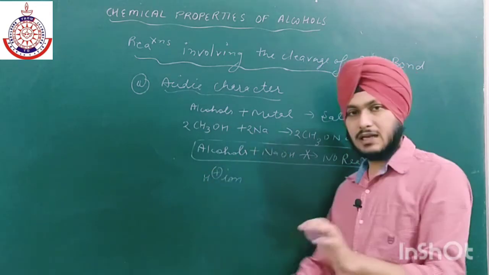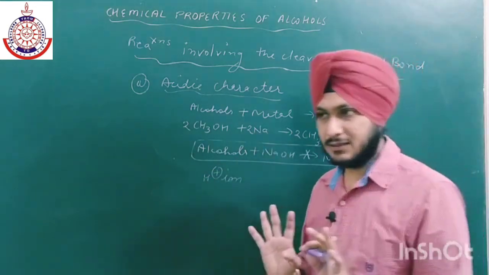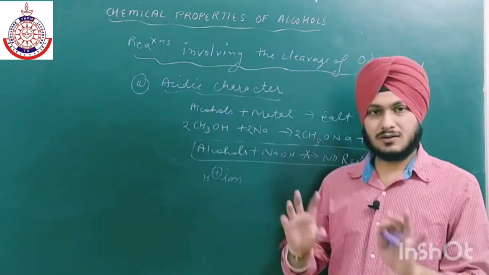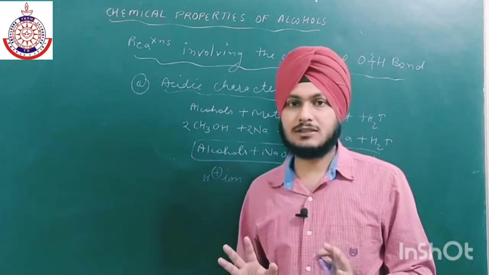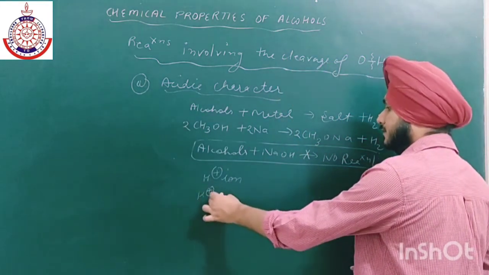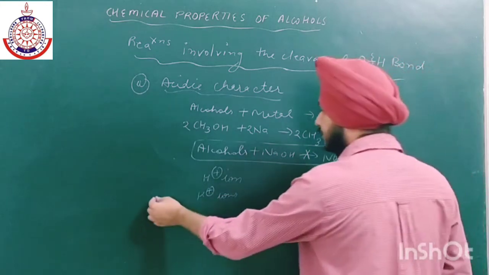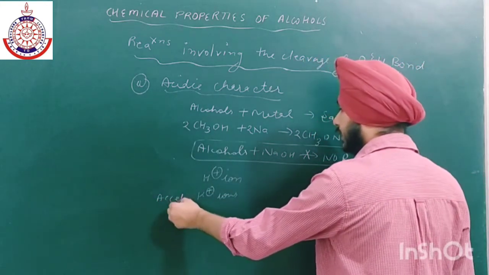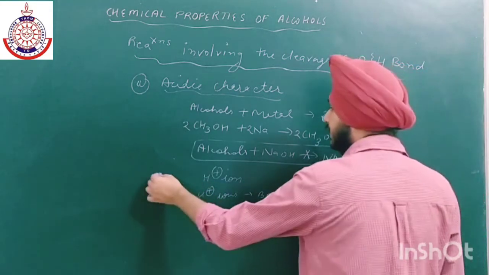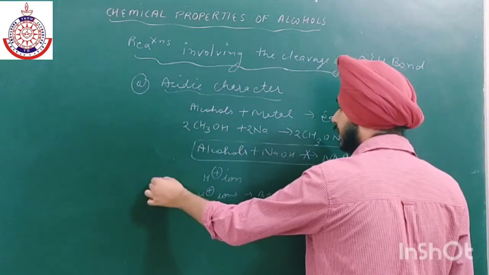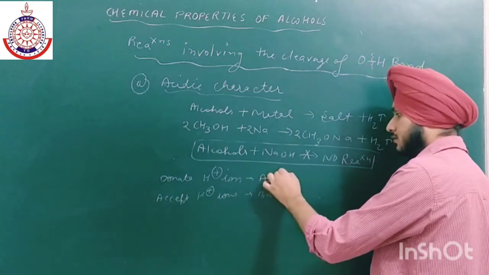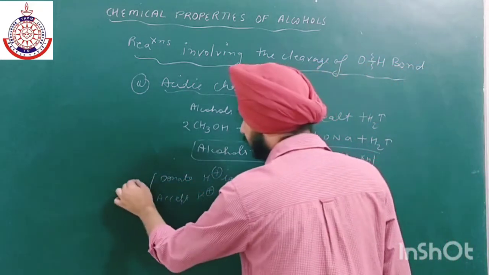Not necessarily in aqueous solution; Bronsted did not mention that an aqueous solution is necessary. So all acids are those which give H positive ion, and all bases are those which accept H positive ion. According to Bronsted-Lowry theory, those that accept H positive ion are bases, and those that donate H positive ion are acids.